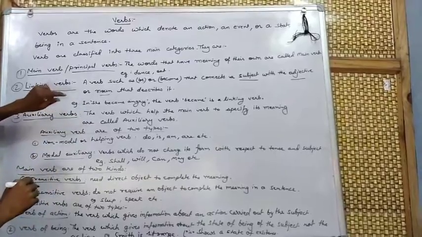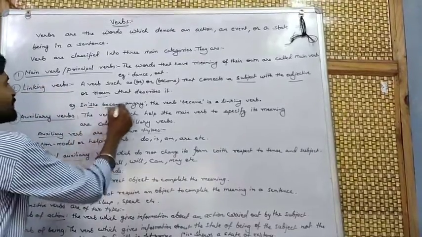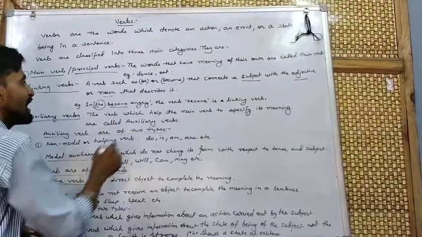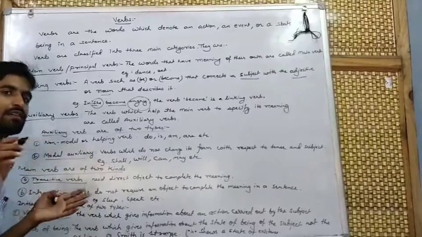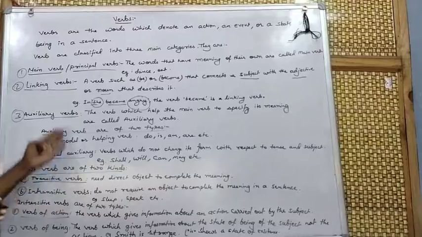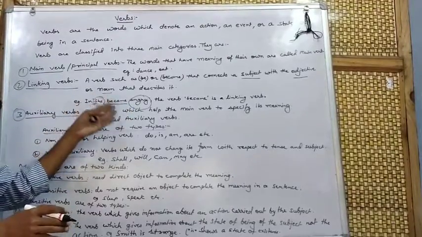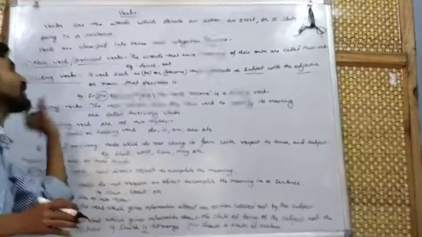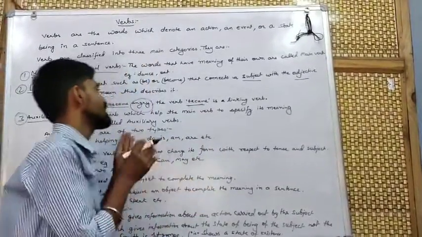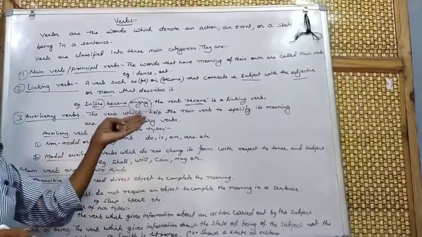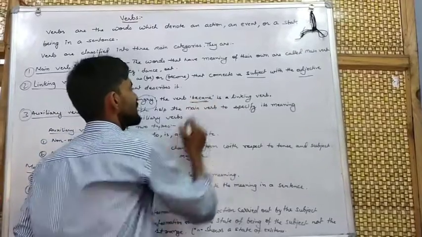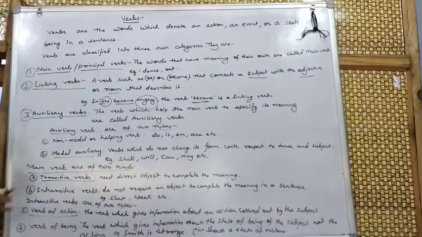Here I am giving an example: She became angry. She is the subject, and angry is an adjective here. She is connected to angry by the word became. Became is a linking verb. Here it is linking she with angry.